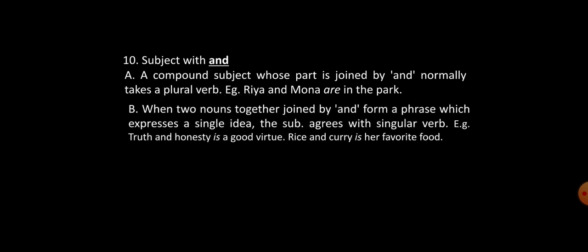Next, when two nouns joined by and form a phrase which expresses a single idea, the subject agrees with a singular verb. For example, truth and honesty is a good virtue. Here, truth and honesty give the same idea, so they take a singular verb. Next, rice and curry is her favorite food. Rice and curry are the same thing, that means eating things. So they take a singular verb.